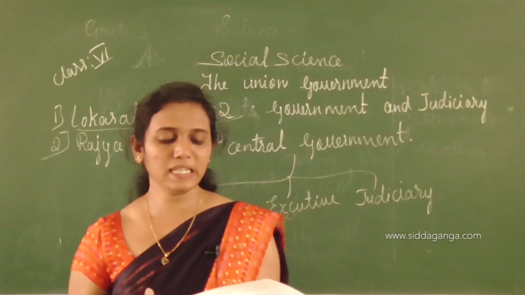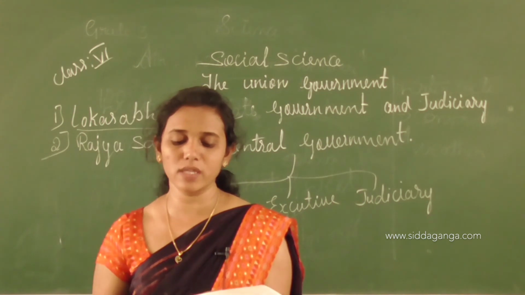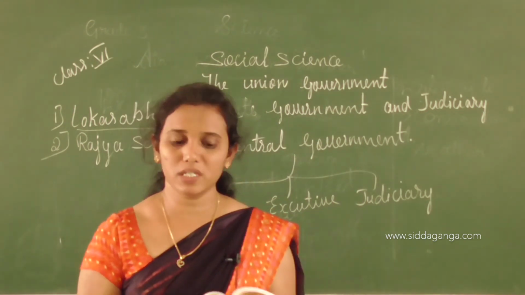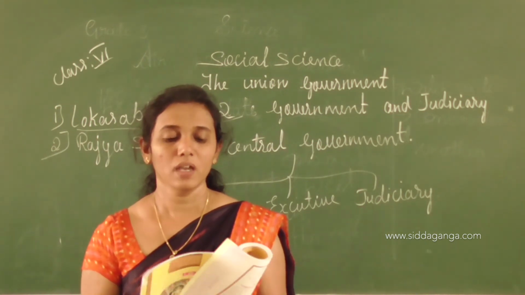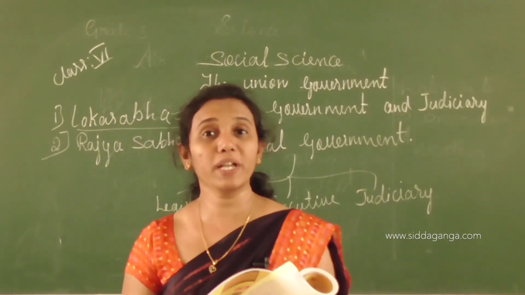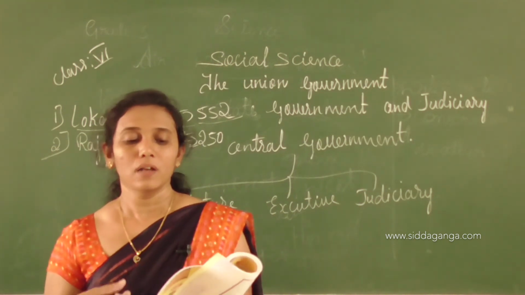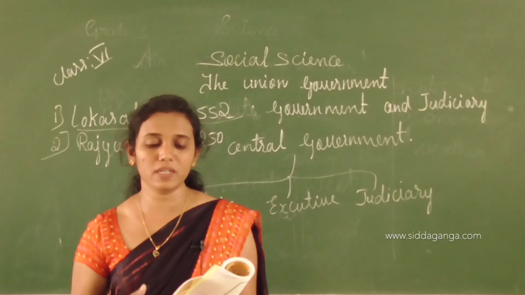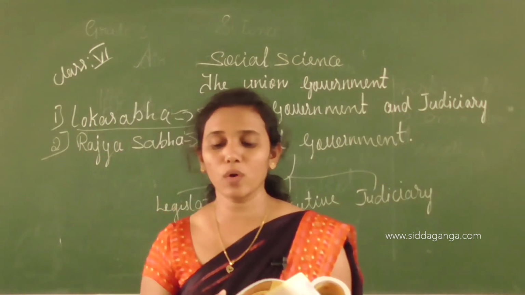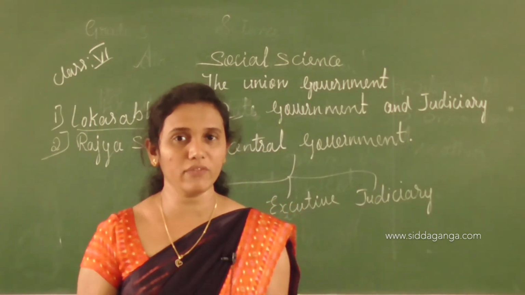The governor appoints the chief minister and on his advice appoints the rest of the ministers. The bill approved by the legislative houses needs the assent of the governor to become a law. When the president dissolves the state government and imposes the president's rule in the state, the governor takes charge of the administration of the state.